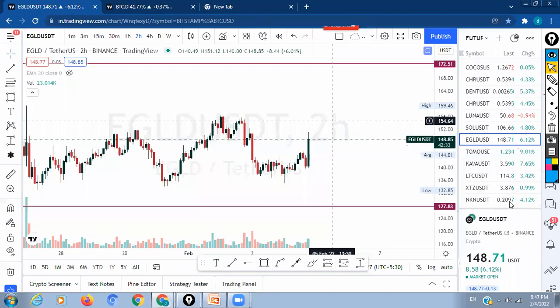And do you put SL in the system, or do you just observe and then book the loss? No, I don't keep any SL actually. I will wait for the next opportunity.